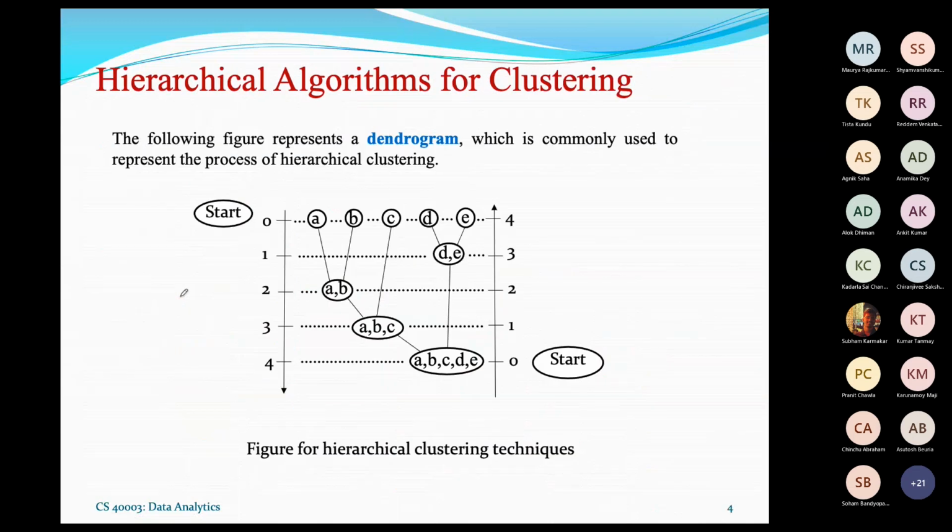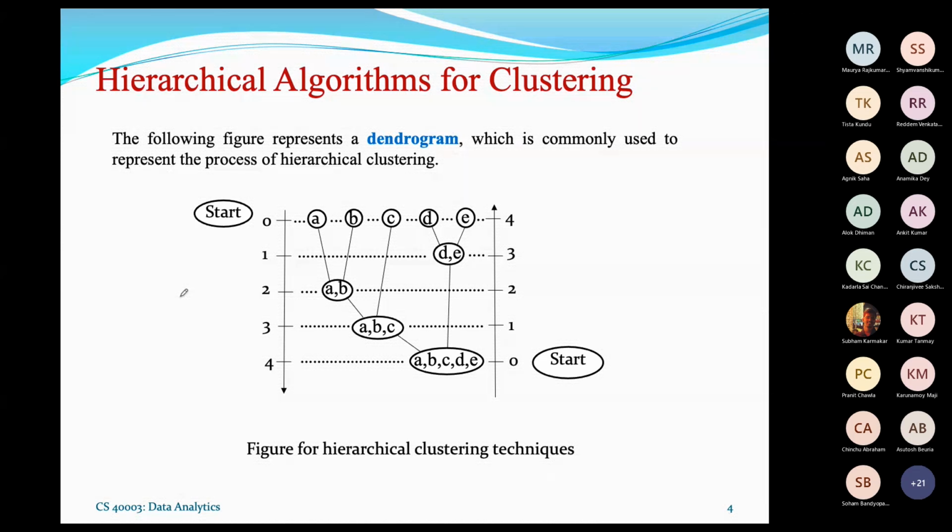So usually the steps at any instant of doing clustering will be represented by a graphical structure. It is called the dendrogram. Dendrogram is a very common structure which we follow to represent the state of clustering at any instant.